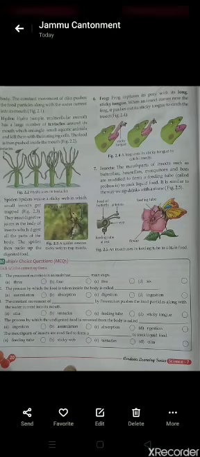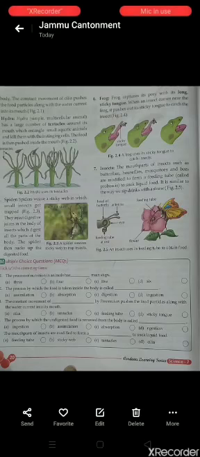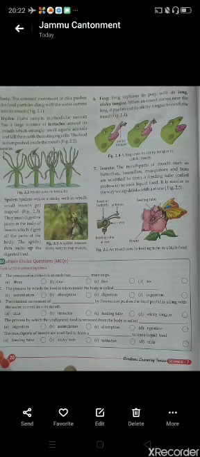Next, spiders. How does a spider get its food? You might have seen spiders many times. Spiders weave a sticky web in which small insects get trapped. They inject digestive juice into the body of the insects, which digests all the parts of the body. Then the spider sucks up the digested food.